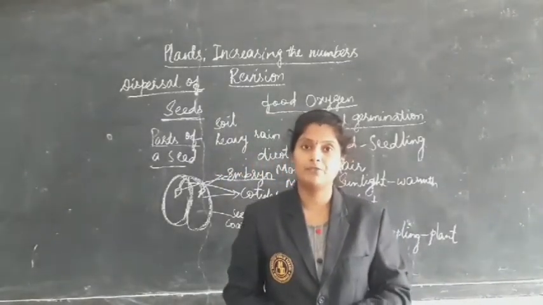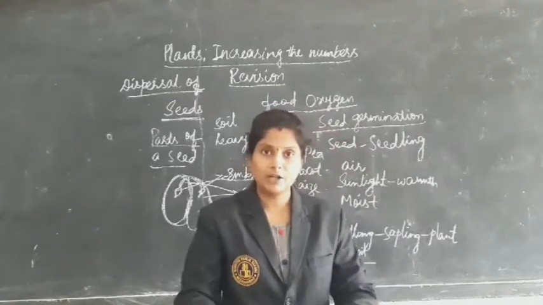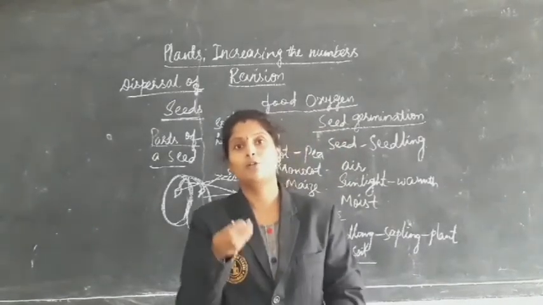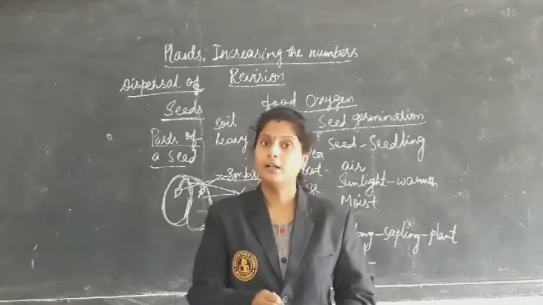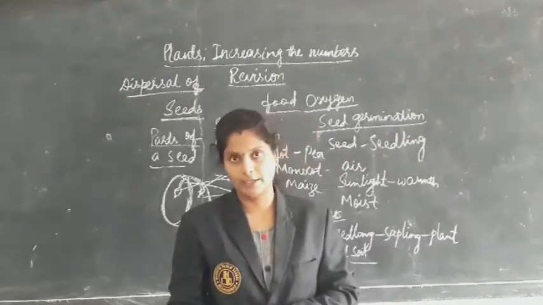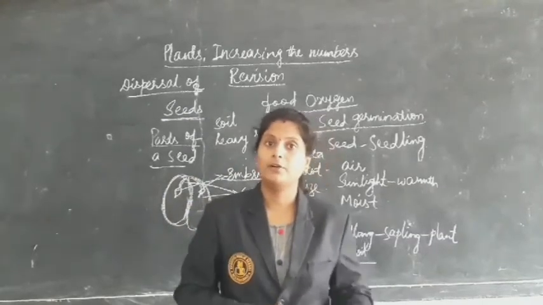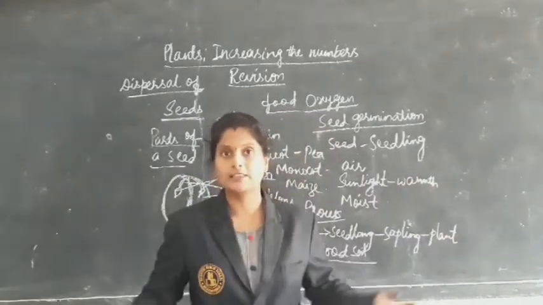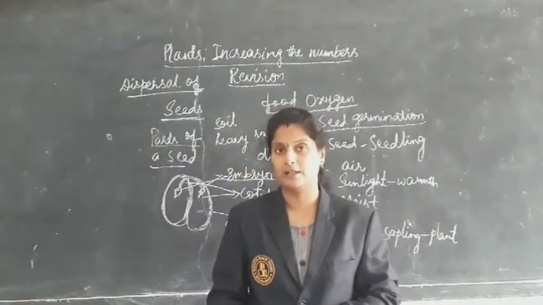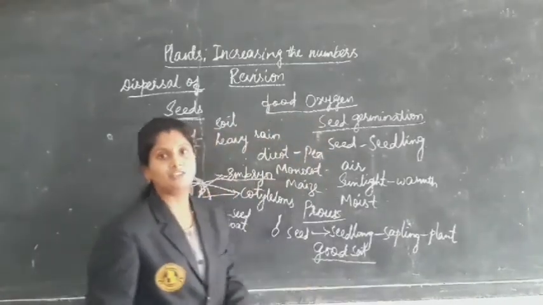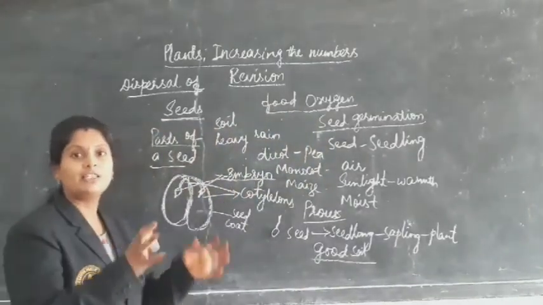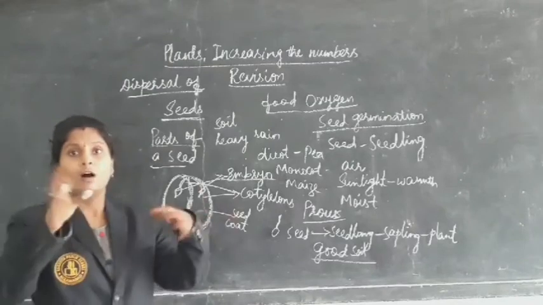Because of less space, they may not grow properly and all the seeds may not germinate. There won't be proper sunlight, and they won't receive proper air, as it is a very tight place.